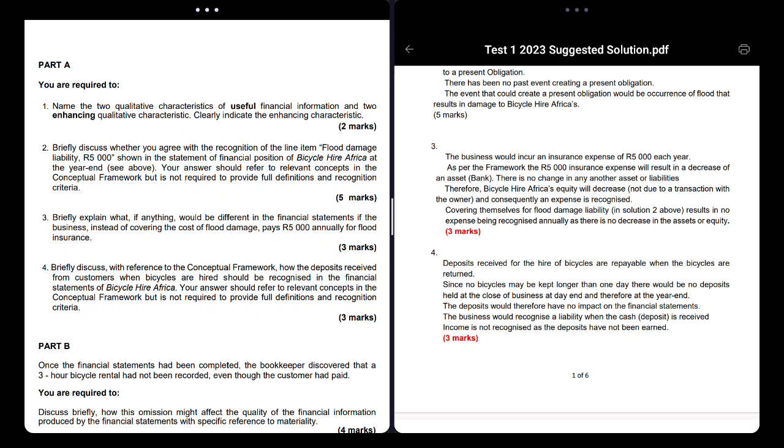So if you think about it, at the end of the day, when you're going home and your business is closed, do you have any 2000 rand with you? No. So that means you really don't have a liability at the end of the year. Do you get what I'm trying to say? It's a cycle. Don't get me wrong. When you have the 2000 rand with you, it's a liability. But it won't be represented in the financial statements at the end of the year, because each time your business closed, you already gave the 2000 rand back to the customer.